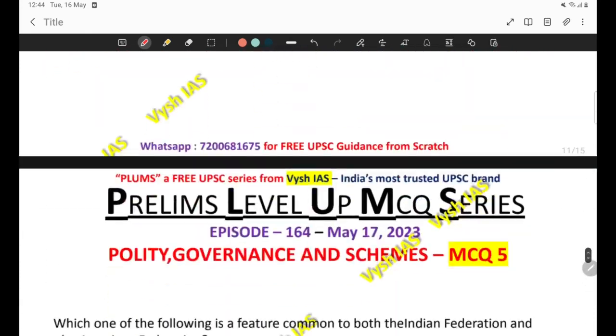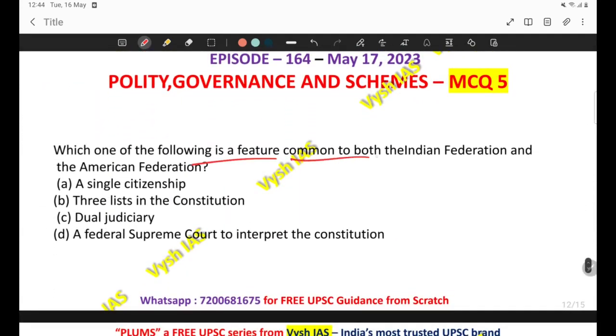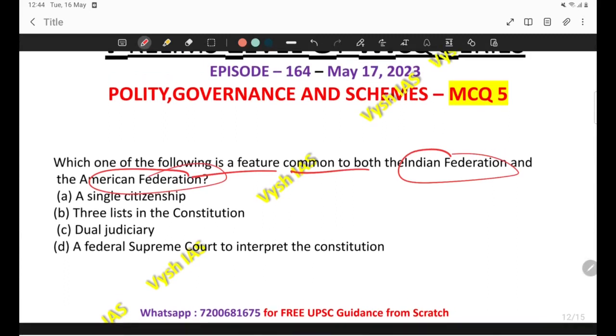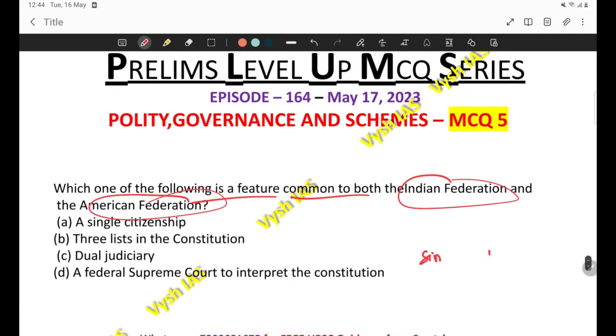Now come to the next question. Which one of the following is a feature common to both the Indian Federation and the American Federation? In the first part of Laxmikant, you will be learning about the similarities and differences of the Indian Constitution, and where we have taken major provisions, like some provisions we have taken from America, Canada and the Irish Constitution. From constitutions all over the world, we have taken some important provisions and incorporated them in our own constitution. So what are the similarities and differences with major constitutions of the world? That comparison you have to learn. There is no other way other than to mug up.